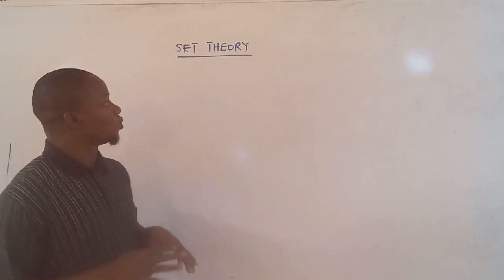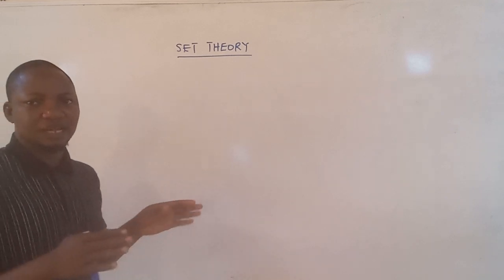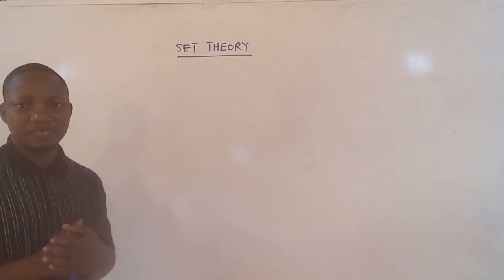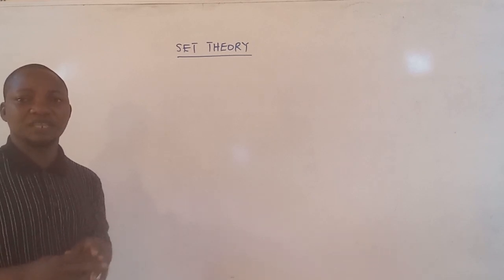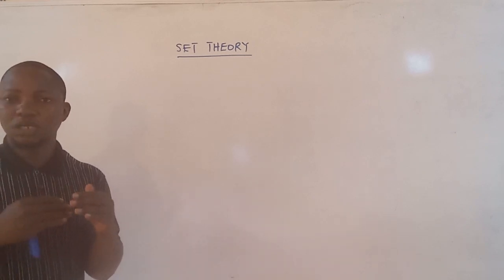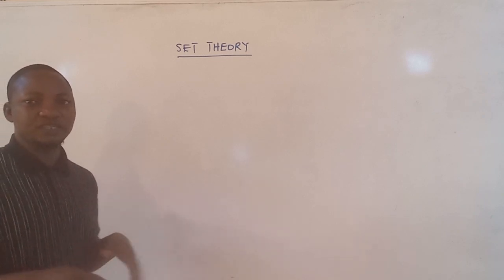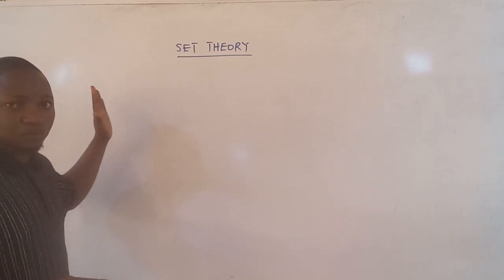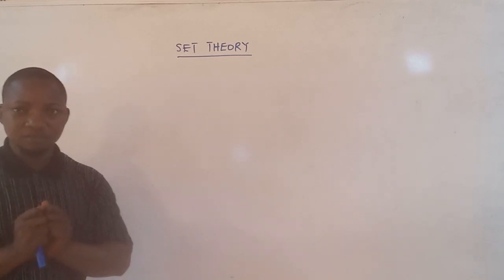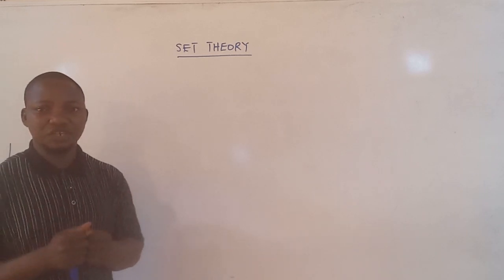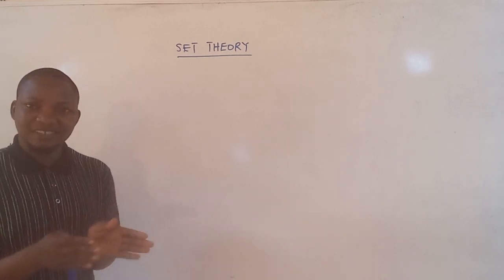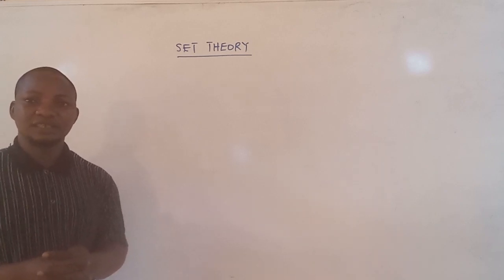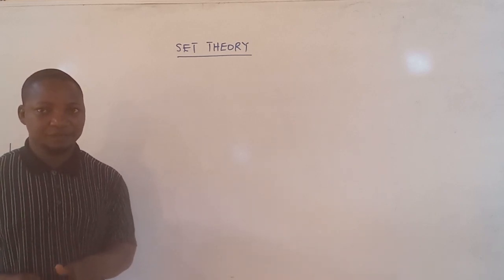Okay? So set theory is used today for different concepts in mathematics, most especially concepts that we can use to develop functions and their continuity, infinite sets, and so on and so forth. So when we say set, it is a collection of distinct objects. When we say distinct objects, these are objects that are well defined.